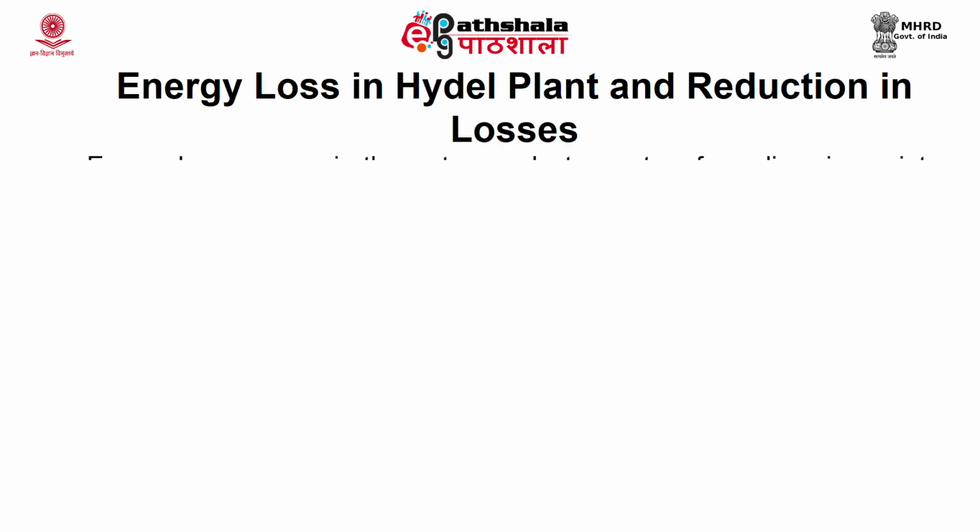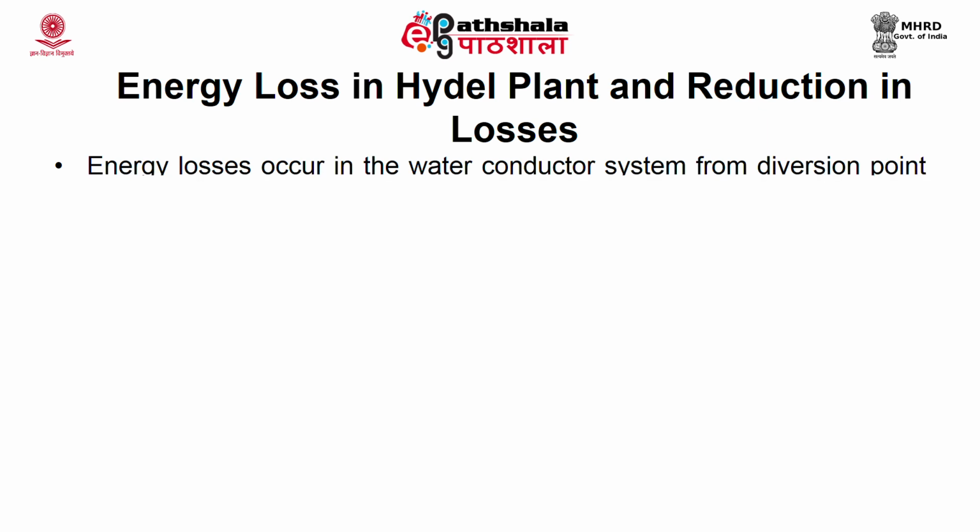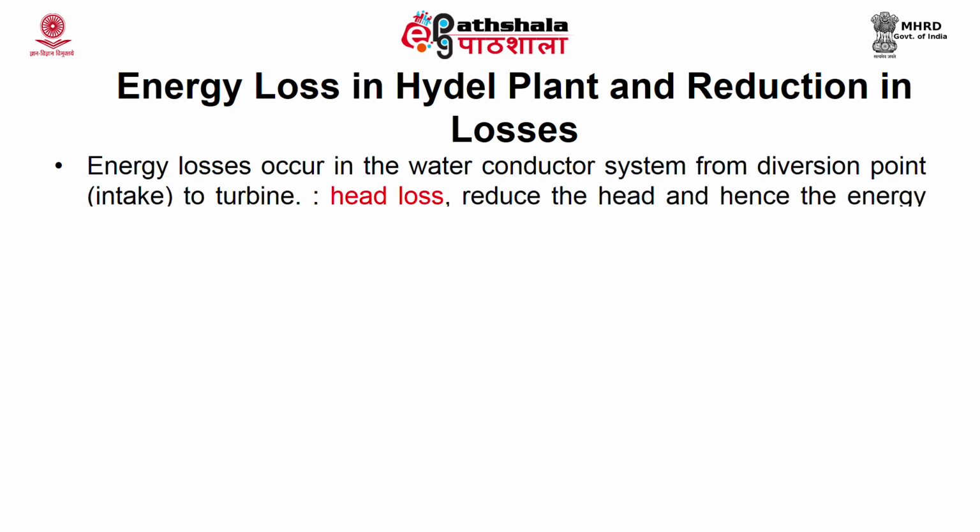Energy losses that occur in the water conductor system from the diversion point, that is the intake, to the turbine are known as head loss. It reduces the head, and hence the energy potential of the power plant is also reduced.